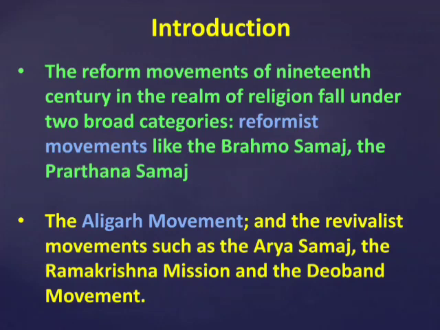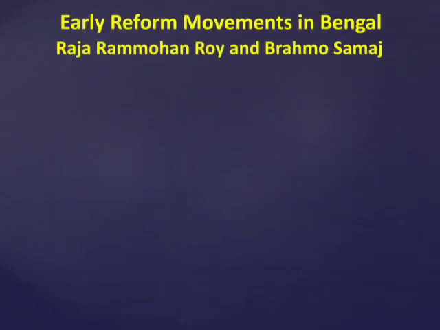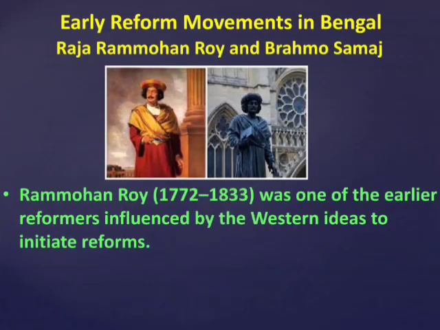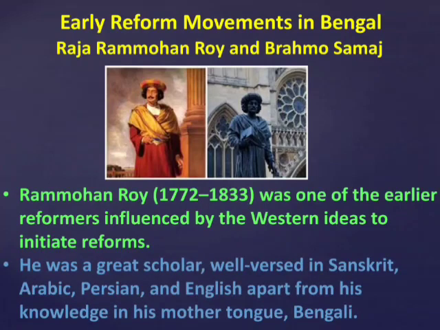First, the early reform movement in Bengal: Raja Rammohan Roy and Brahmo Samaj. Raja Rammohan Roy, the pioneer of reform movements, was born in a well-to-do Brahmin family of Bengal. So what does pioneer mean? A person who is among the first to explore. First he started the social and religious reform movement, so he was called the pioneer of reform movements.